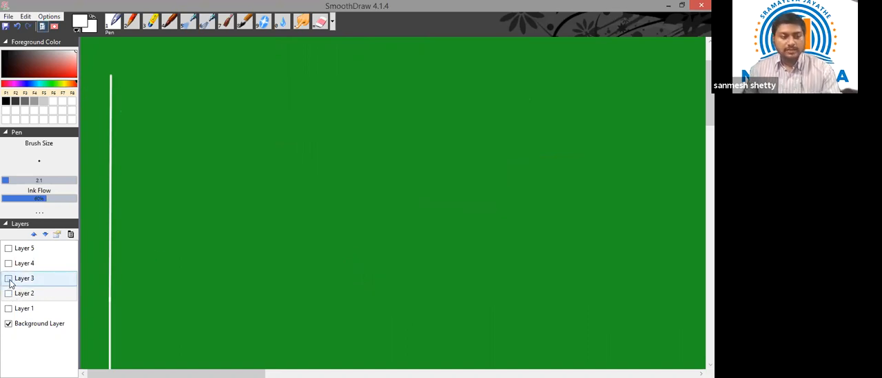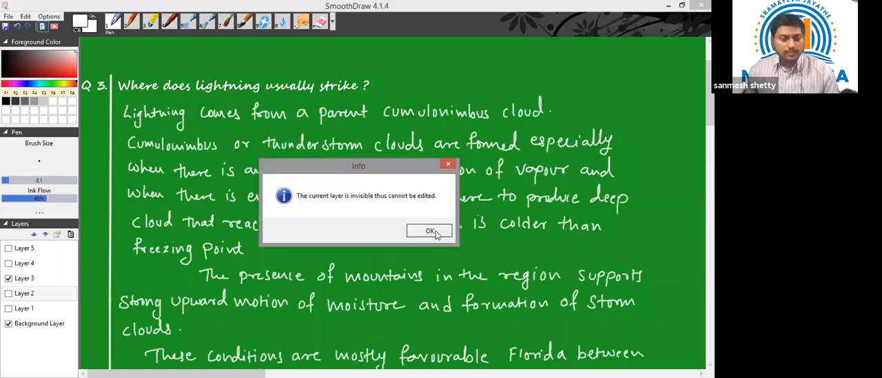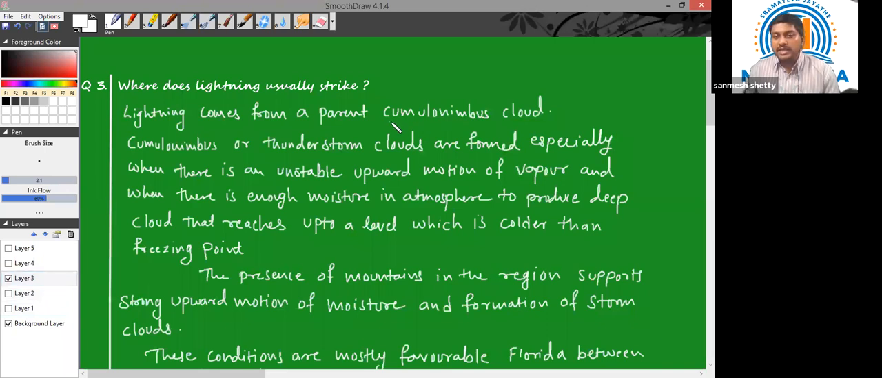Let us proceed to the next question. Question number 3: where does lightning usually strike? For lightning, we need a special type of cloud known as the cumulonimbus cloud. This is also known as the thunderstorm cloud.